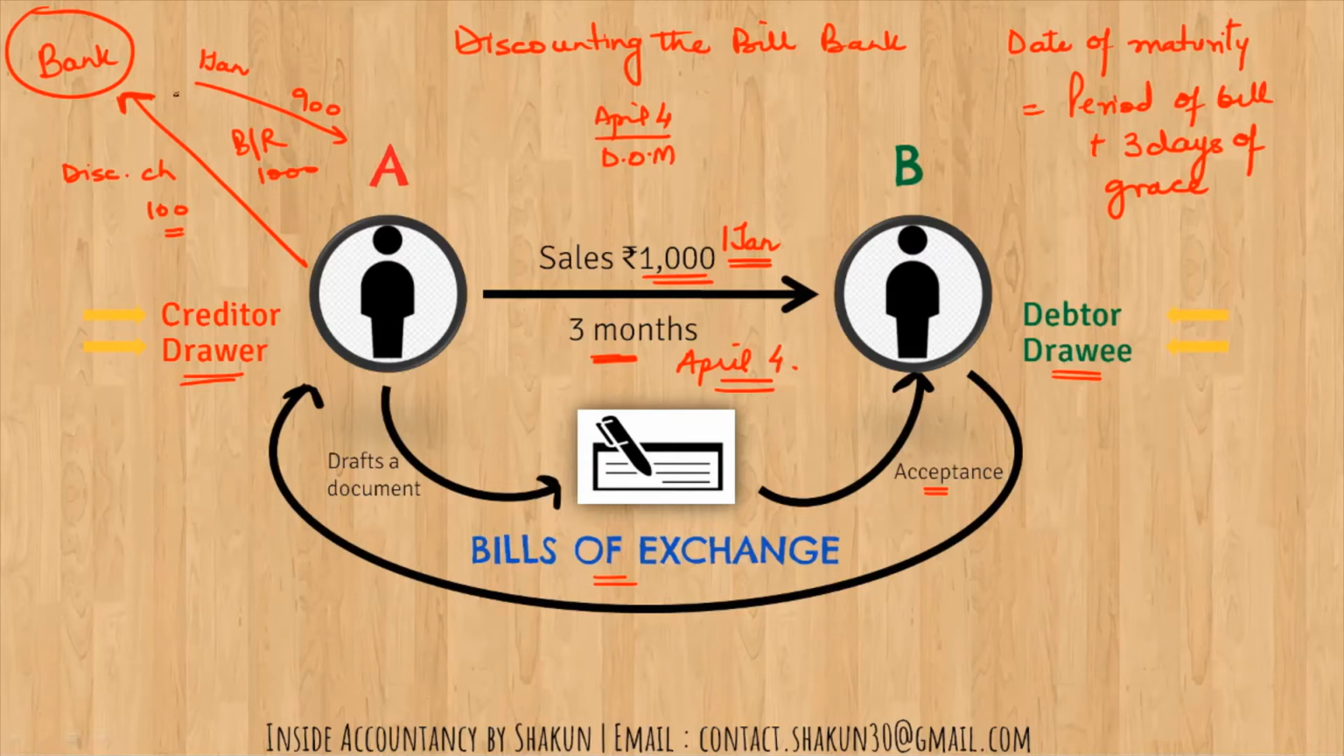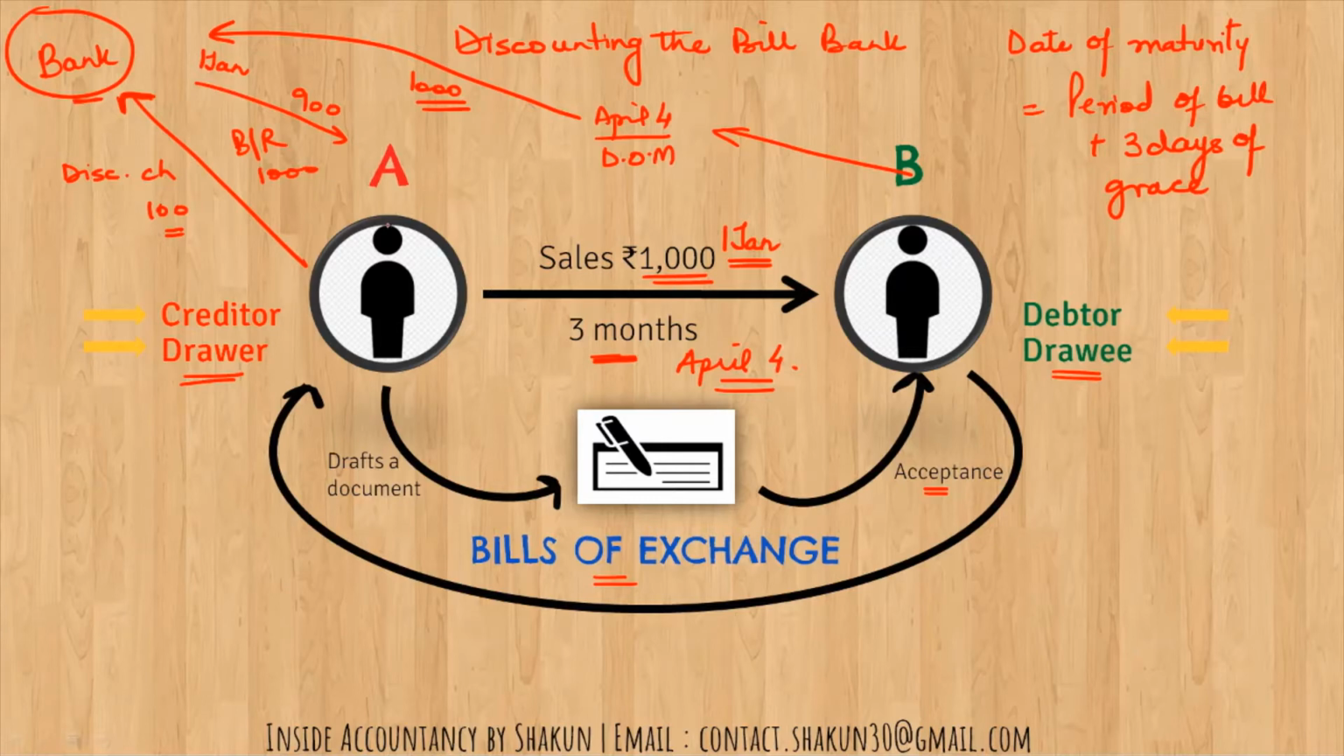Now, A has already received the money, right? So B is not going to make the payment to A. Obviously, A has discounted the bill with the bank. A has received 900. So after 3 months on the date of maturity, what will happen? B will give the money to the bank. B will pay 1,000 rupees to the bank. Okay. So B is going to make the payment to the bank, and the whole cycle is complete.